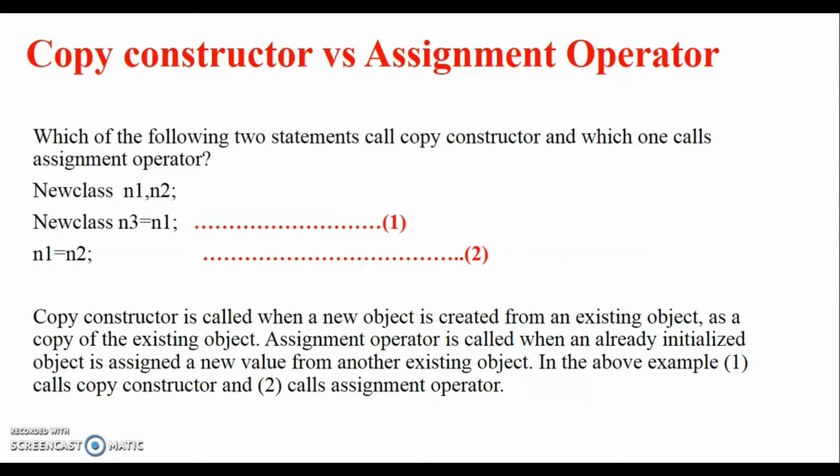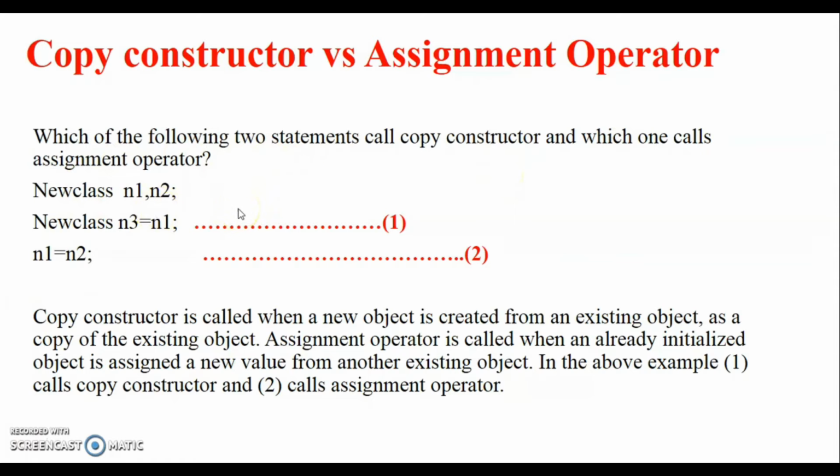So, copy constructor versus assignment operator. See, copy constructor says that you can copy the value of one object to another object. You may think that you can simply do this with the assignment operator, like here in equation number 2, n1 is equal to n2. So which of the following two statements calls the copy constructor and which one calls the assignment operator?